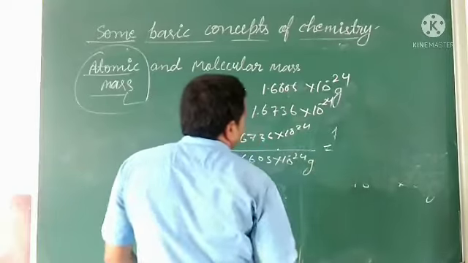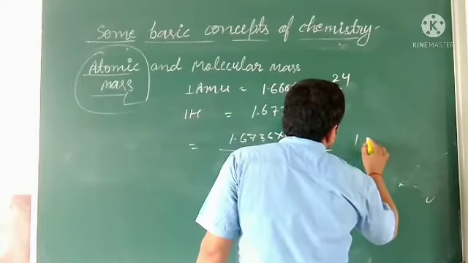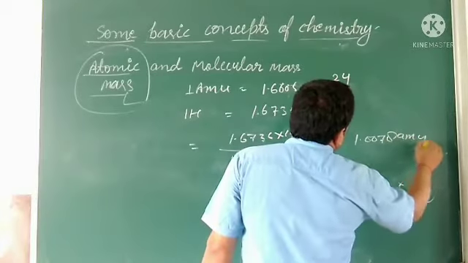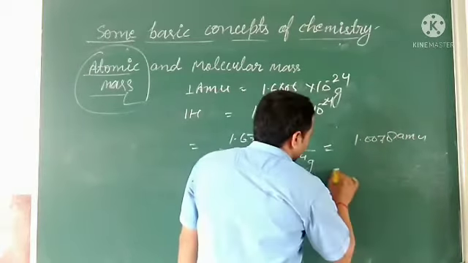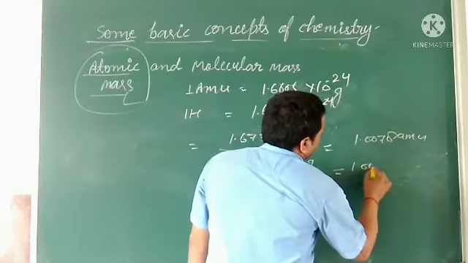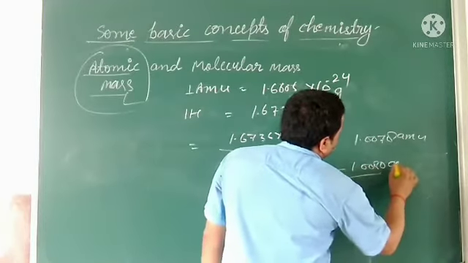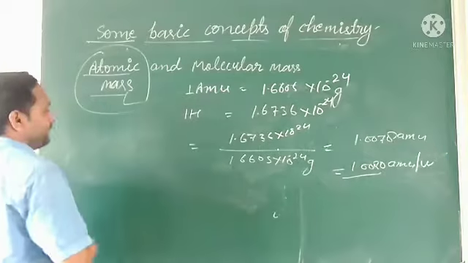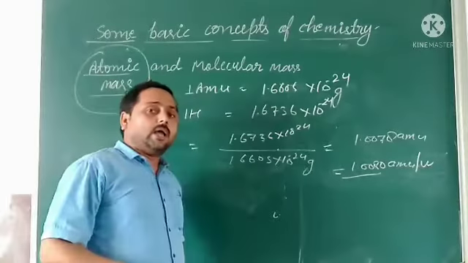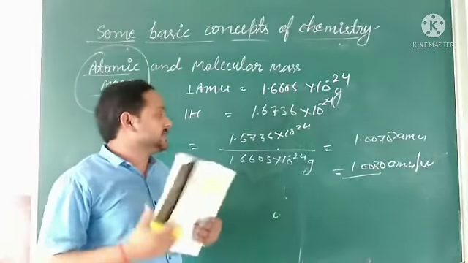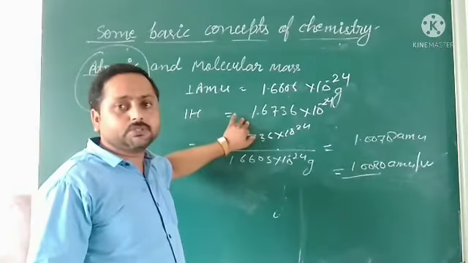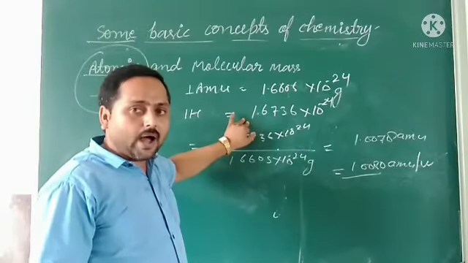We will get 1.0078 AMU, and for calculation convenience we write it as 1.008 AMU or U. Mostly nowadays it is written in U. Next we try to calculate the weight of other elements. These values are experimental values, and we can calculate the value of atoms in AMU.